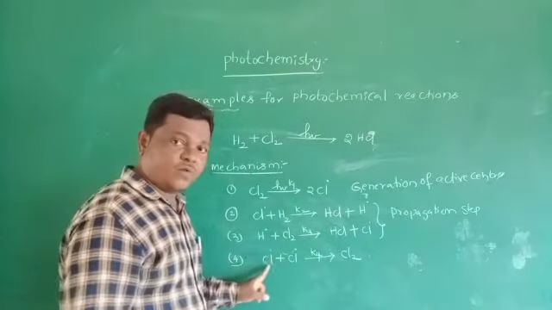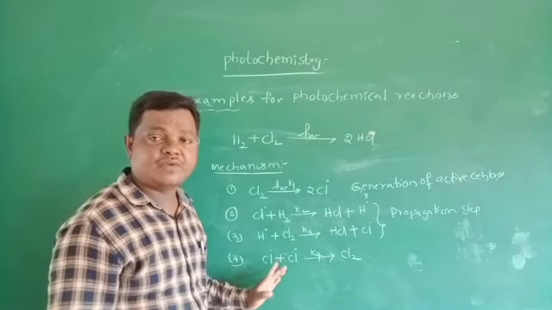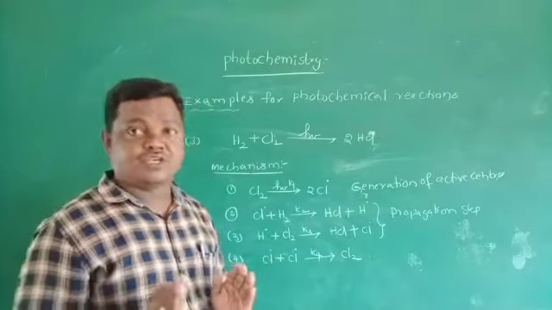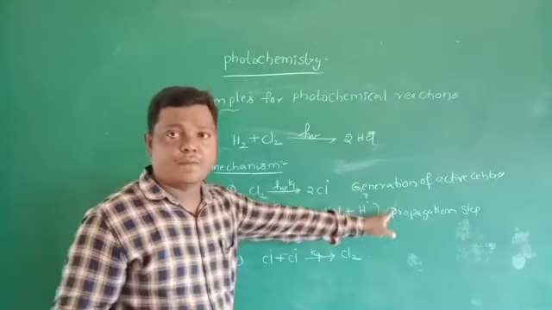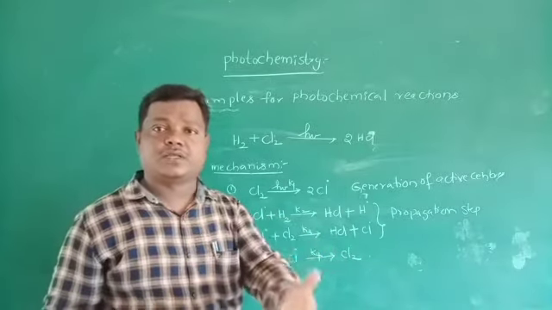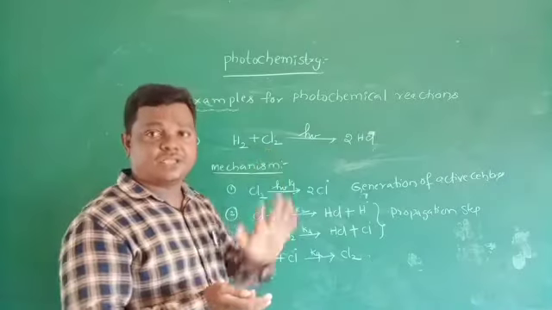And next, the fourth step, that is disappearance of active centers, is also known as termination. So here generation, propagation, termination, these are the three steps included in what is called a chain reaction. This is the best example for a chain reaction.